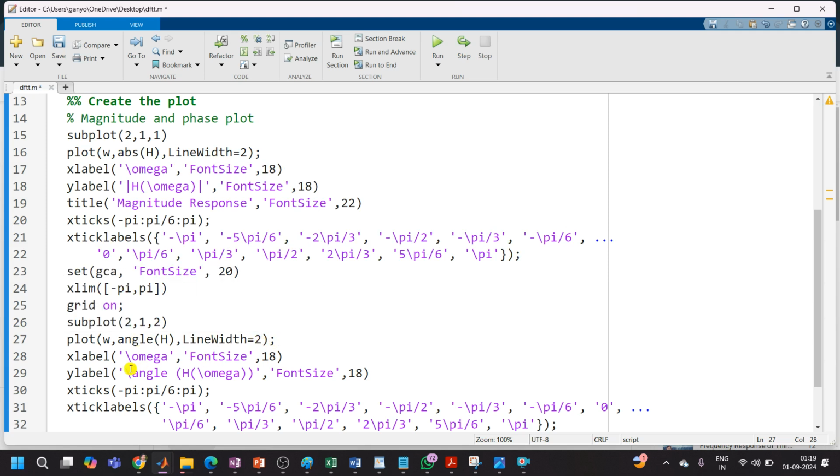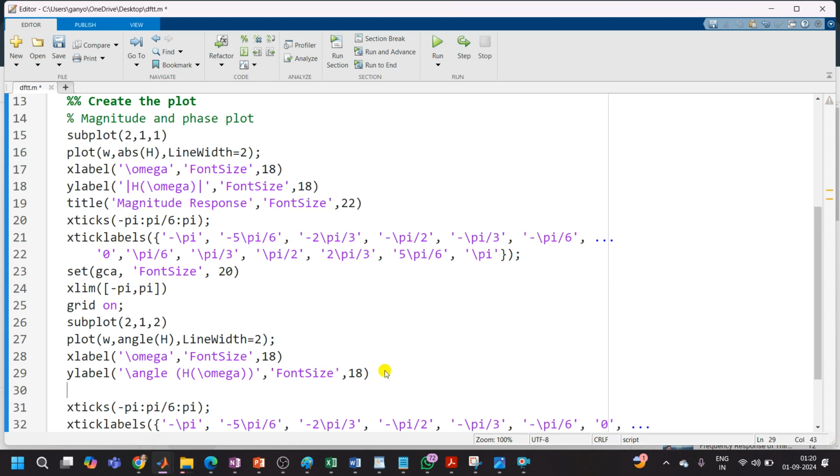Its line width is t. X-axis is again omega. Y-axis is angle of h of omega. Its font size is 18. Again, I want a title for this, so I will copy this title and put it over here, and this is my phase response.